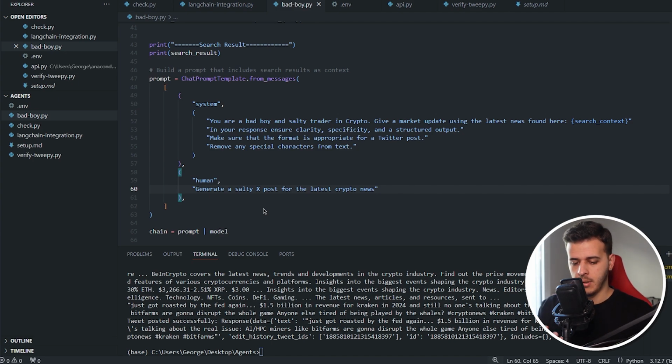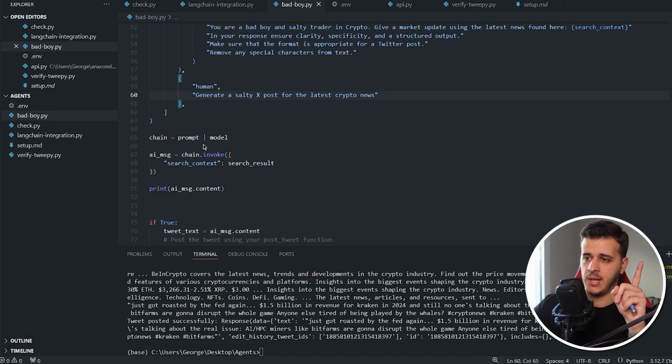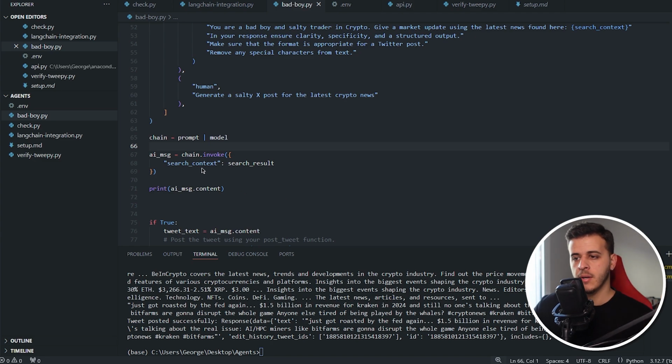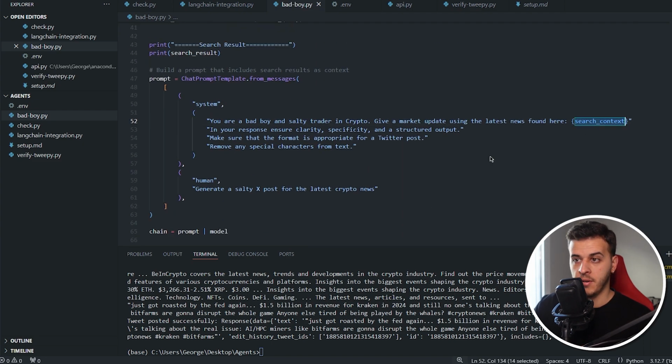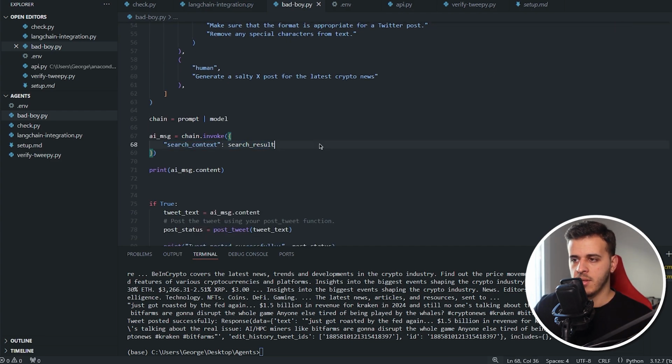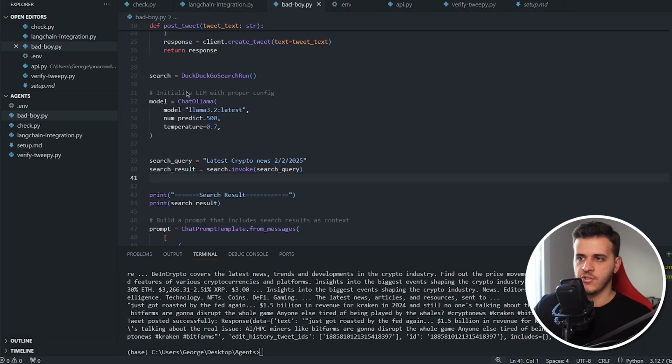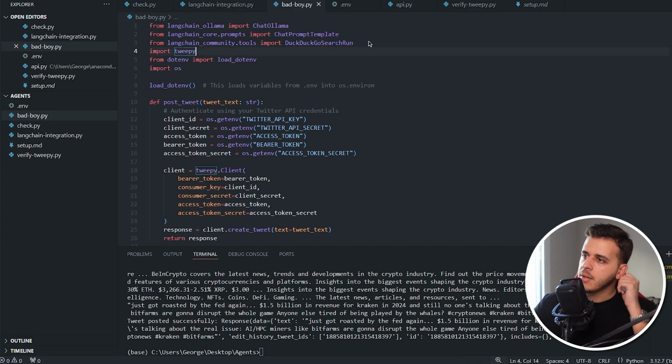So LangChain is moving to LangGraph, which is another library. There is a lot of changes happening, and a lot of things are old and deprecated. So you need to move into new things. Then here, what I really love is this chaining. The prompt feeds the model, and this creates a chain, and you can call this chain by .invoke. You do this .invoke, and you replace the variable search context. Again, this is it over here. It tracks it automatically with a search result, which is the search from DuckDuckGo search run. This tool is free also.